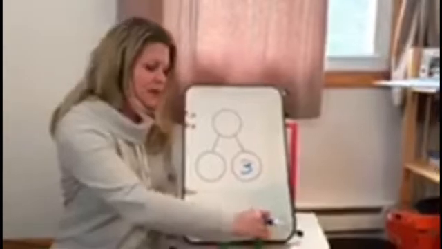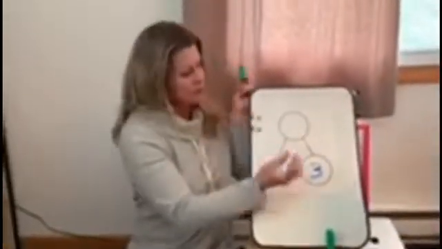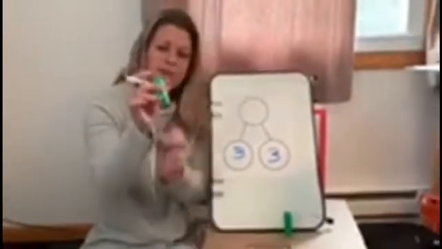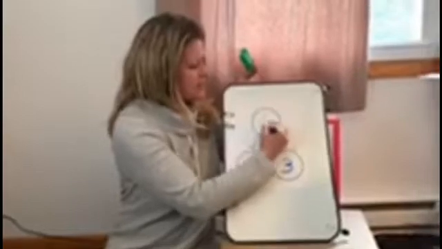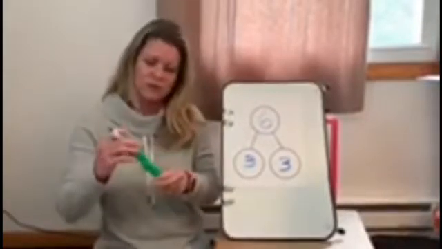My second part, let's count them. 1, 2, 3. I'm going to put 3 in my next part. Uh-oh. Let's see what we have all together. 3 and 3 is the same as, you guessed it, 6. Can everyone tell what the number of the day is? 6. All right, let's try another one. So erase that.